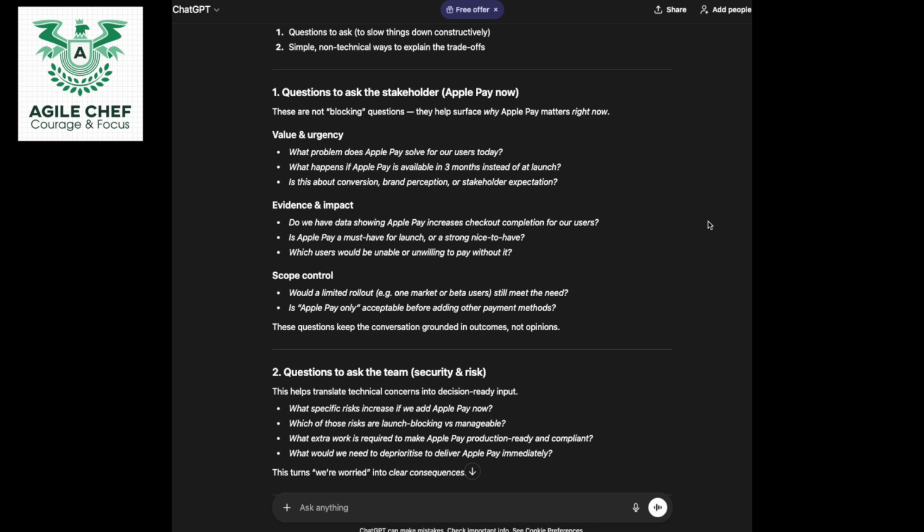They're the ones that are going to have to supply some information. They're going to have to supply some data and not just a hunch. And it might, again, buy the PO some time. Some scope control items. Would a limited rollout, for example one market or beta users, still meet the need? Is Apple Pay only acceptable before adding other payment methods? These questions keep the conversations grounded in outcomes, not opinions. Absolutely agree.